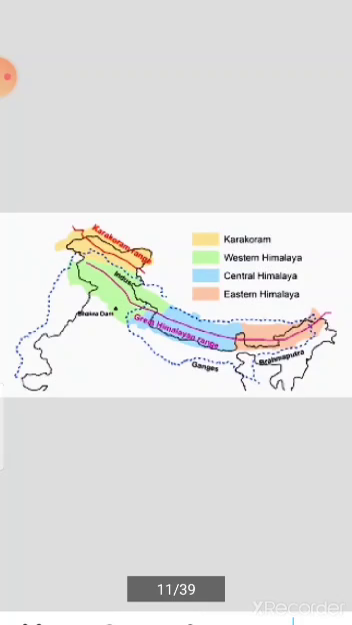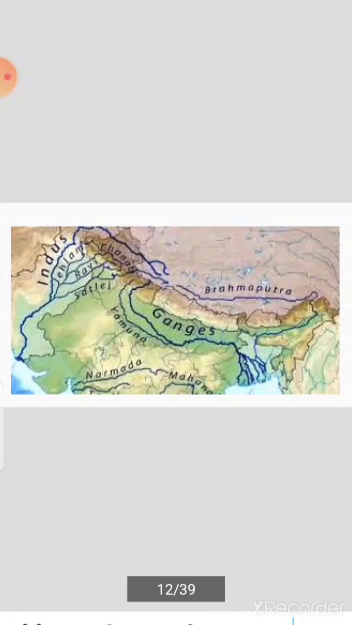The Middle Himalayas or Himachal mountains extend across North Pakistan, North India, Nepal, Sikkim, Bhutan, and Arunachal Pradesh. Many major rivers originate from the Himalayas. The largest among them are the Ganga, Brahmaputra, and Indus. These rivers are the lifeline of the densely populated plains of the north.